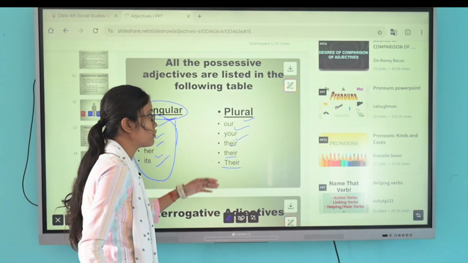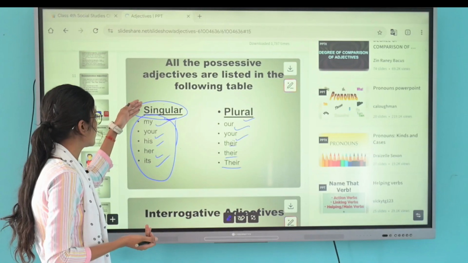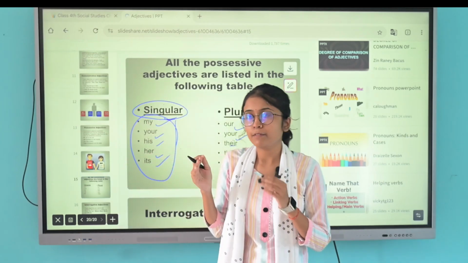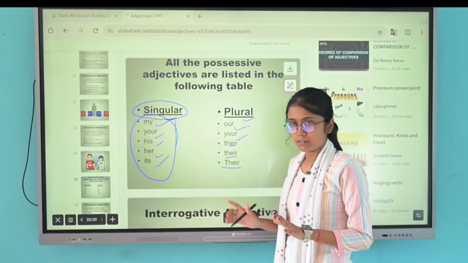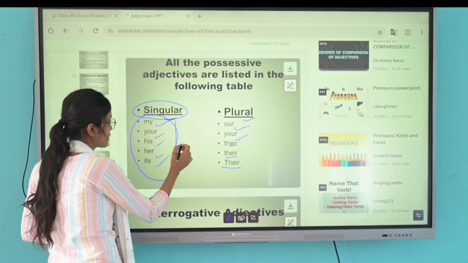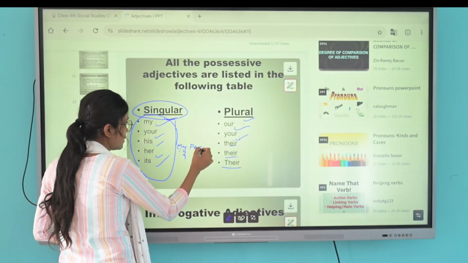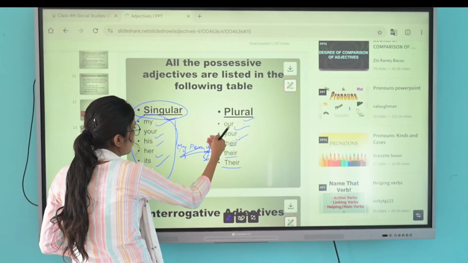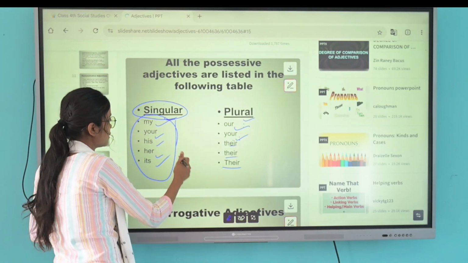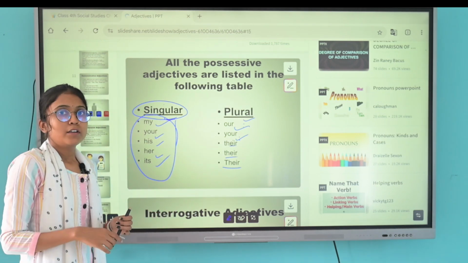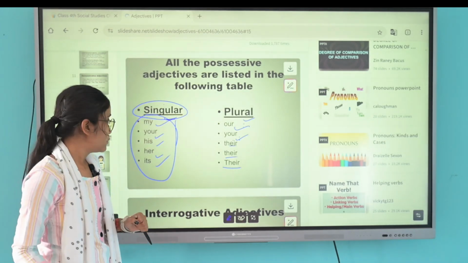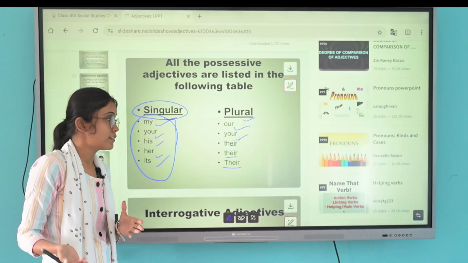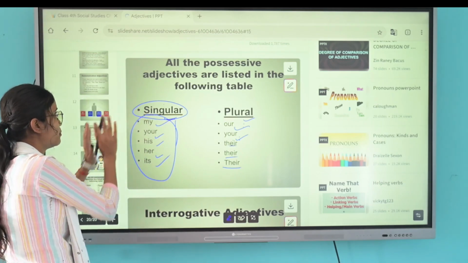Their, your, are, there sound the same. So first, in the singular form we will use my, your, his, her, its, and in the plural form we will use our, your, their only. So how will I use them? My pen is old. My book is old. My book is yellow in color. Your car is old. Your car is new. His pencil is new. We will use this type of sentence with possessive adjectives.